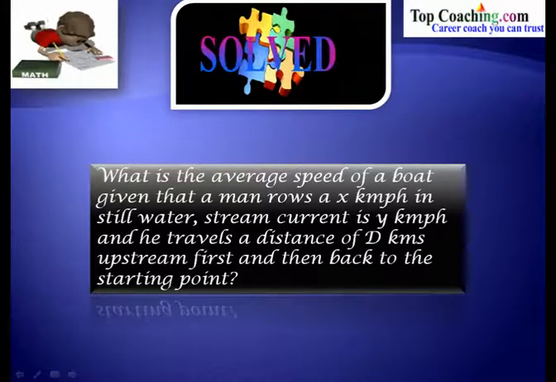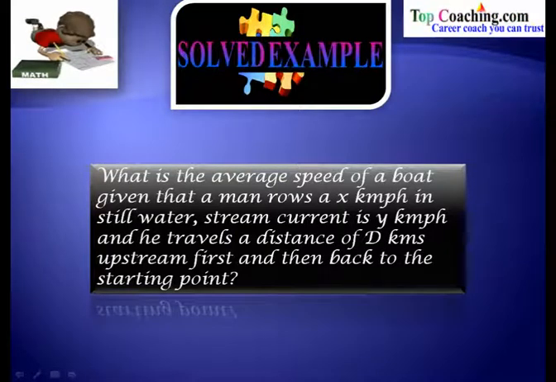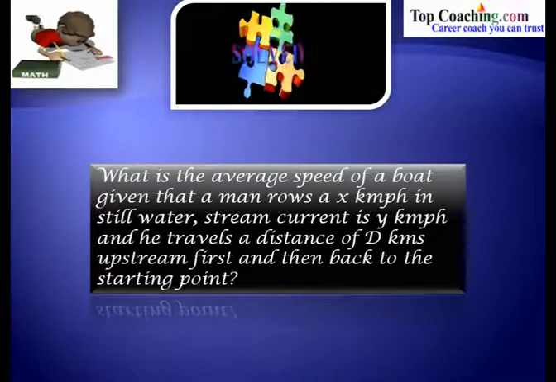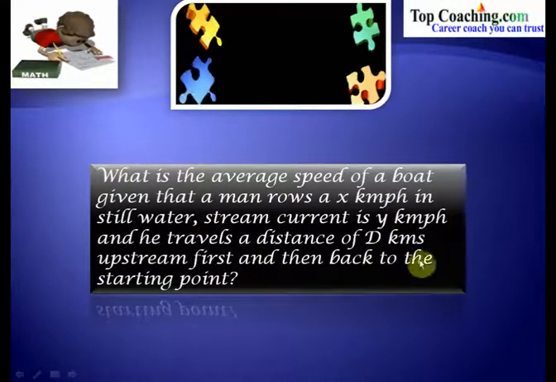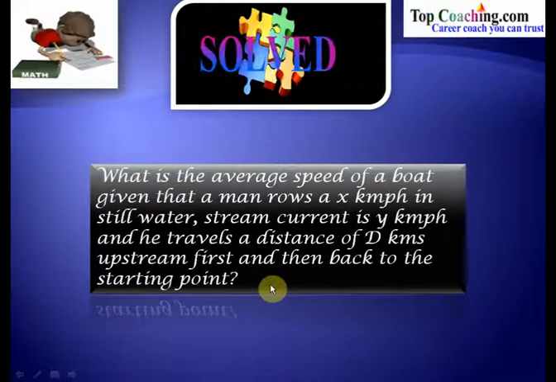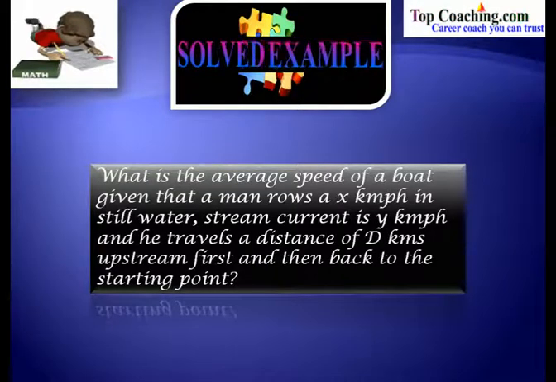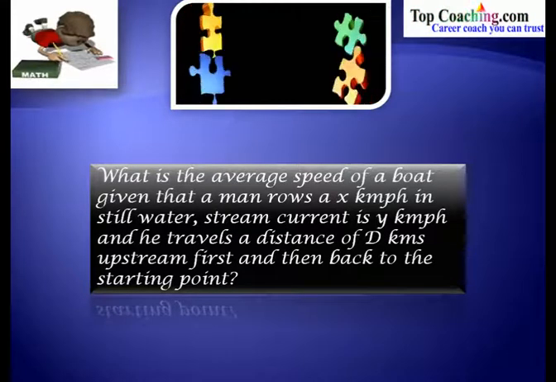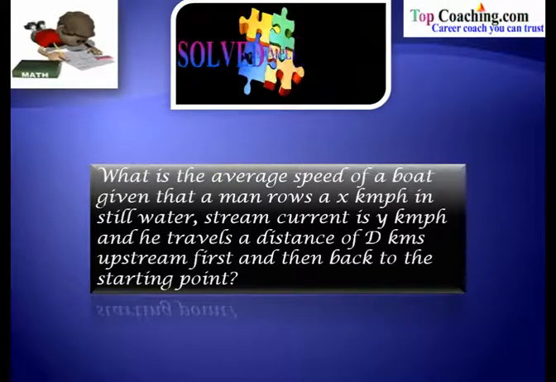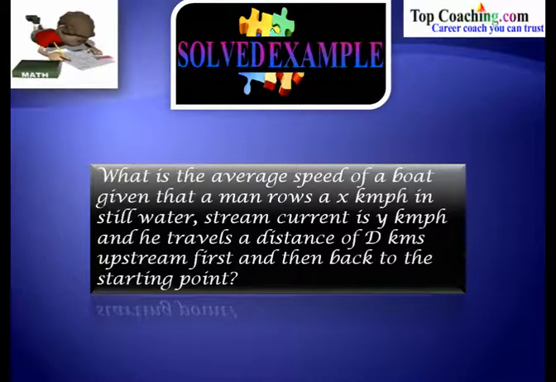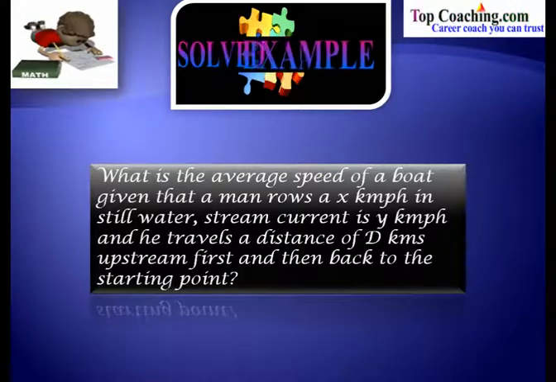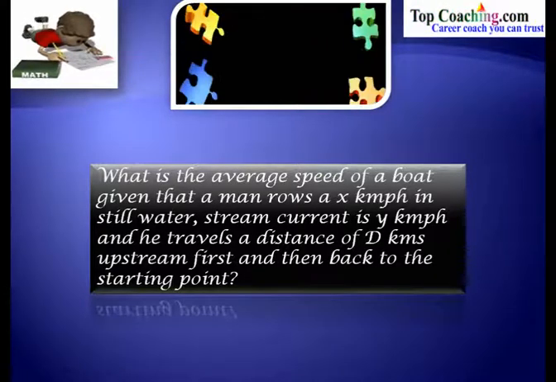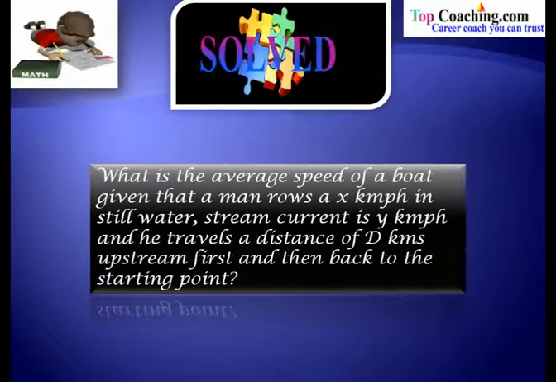Now based on the above, let's try to solve an example. What is the average speed of a boat given that a man rows the boat at x km/h in still water, stream current is y km/h, and he travels a distance of d kilometers upstream first and then back to the starting point. So in this problem we have to find out the average speed of the boat, and we have been given that the boat travels at a speed of x km/h in still water, the stream current is y km/h, and the man travels first a distance d kilometers upstream and then he comes back traveling the distance d again downstream. We have to calculate the average speed of the boat.